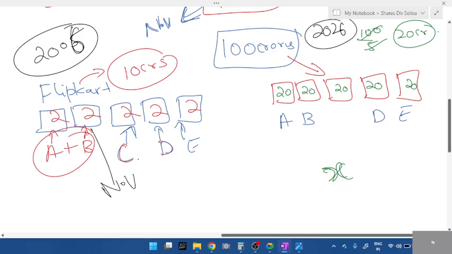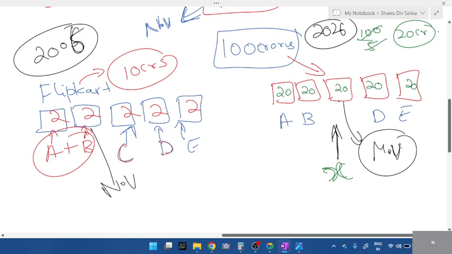Now after 20 years, Flipkart is doing well. Now the company's worth is around 100 crores. C wants to leave the company. Someone else wants to buy this share. So this share is no longer available for 2 crores. The new rate is 20 crores. This new rate is what we call market value.